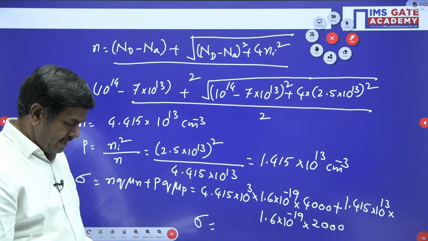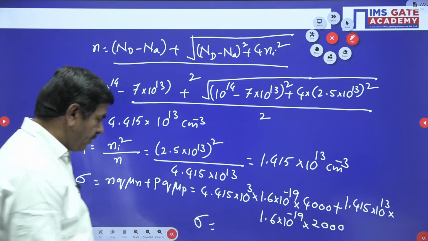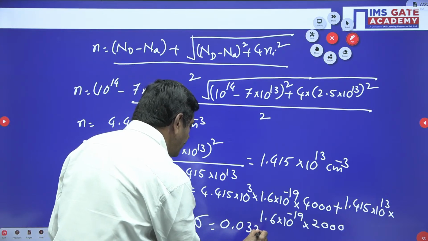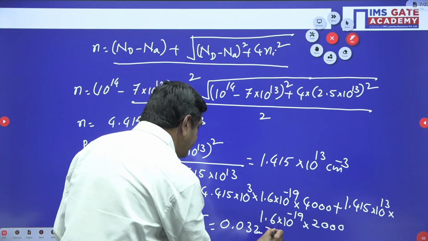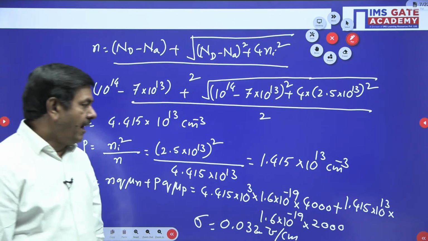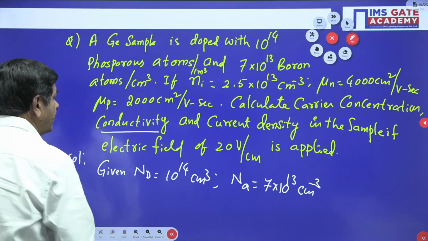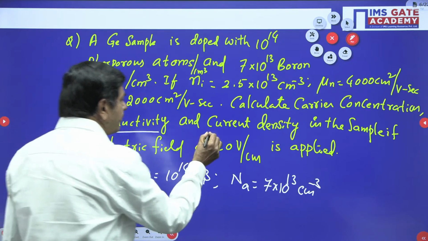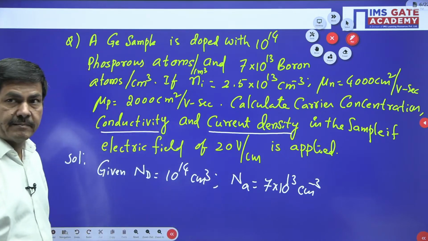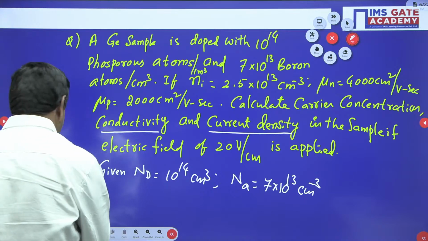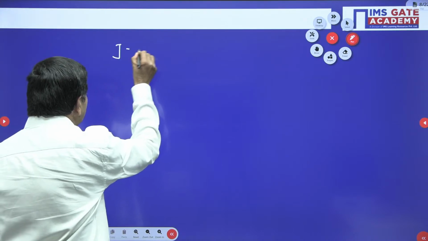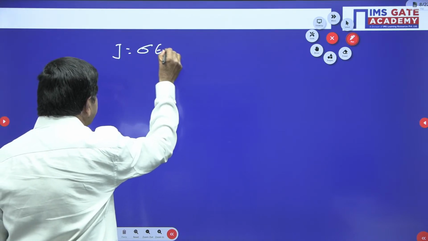Use a calculator and you will get the sigma value, which is 0.032 mho per centimeter. Units are mho per centimeter. That is the conductivity. The problem is also asking to find the current density when the electric field intensity equals 20 volts per centimeter. Current density is denoted by the symbol J, and J equals sigma into E.